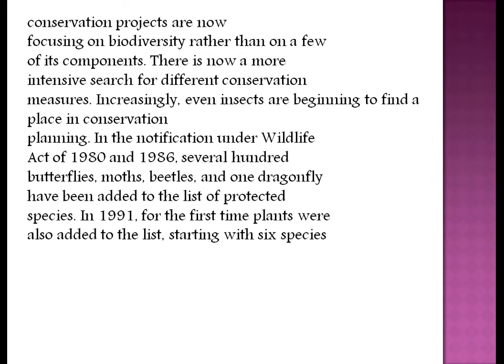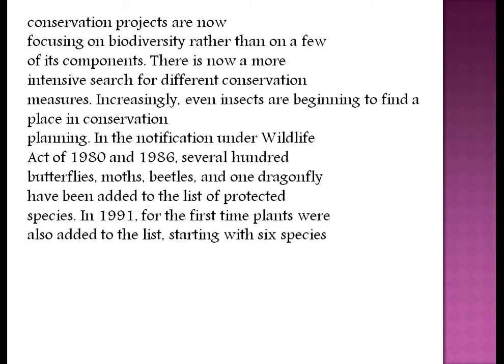Next, conservation projects are now focusing on biodiversity rather than on a few of its components. There is now a more intensive search for different conservation measures. Increasingly, even insects are beginning to find a place in conservation planning.